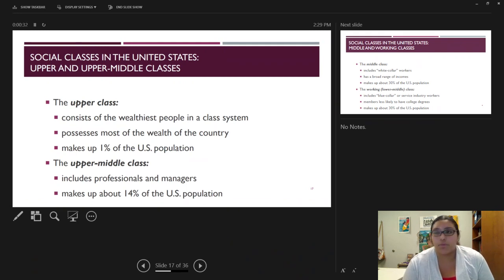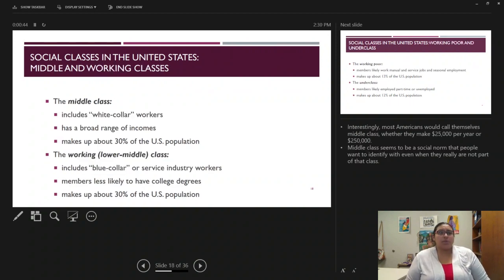Then we have the upper middle class. These tend to be professionals and managers, and this is about 14% of the population. Then we have the middle class. What's interesting, and I don't talk about it here, is that the middle class is broken up into three pieces: the upper middle class, the middle class, and then the lower middle class, which is also known as the working class. The middle class tends to include a lot of white collar workers. It has a broader range of incomes, and it's about 30% of the US population.